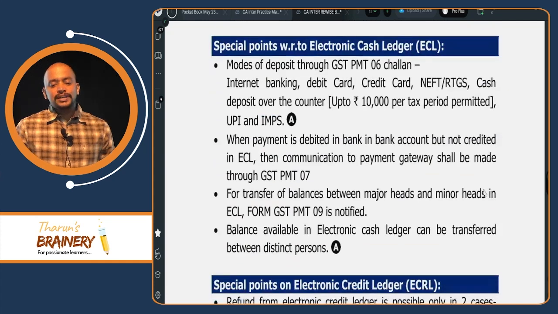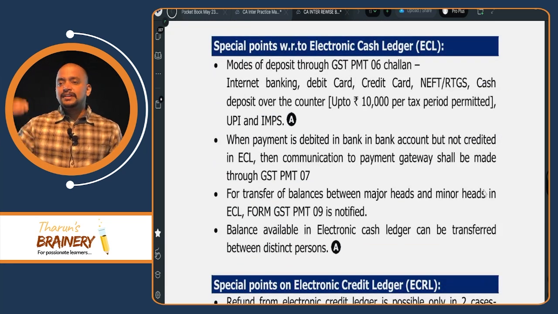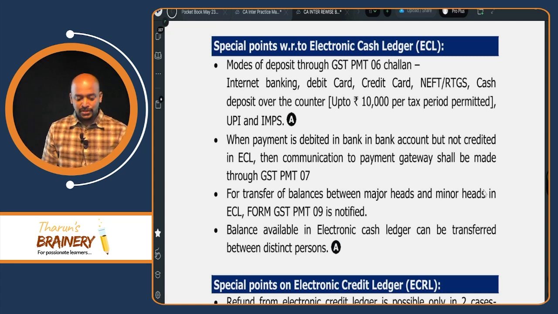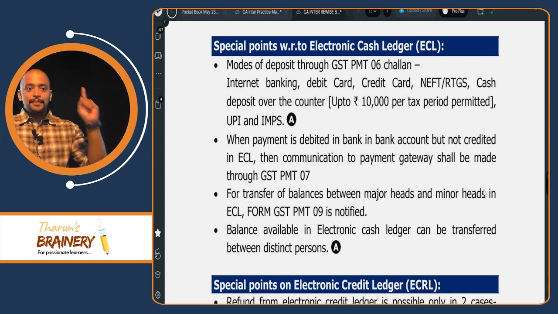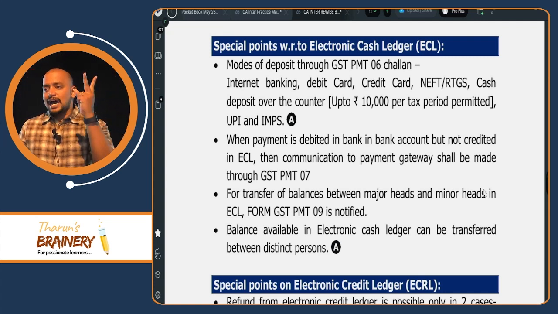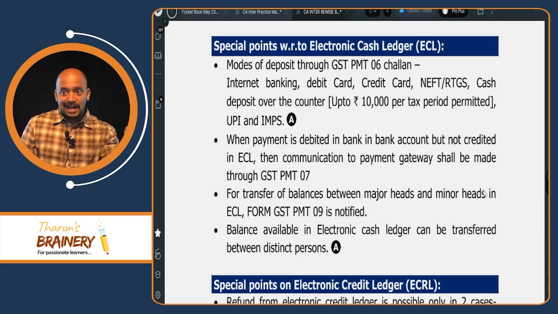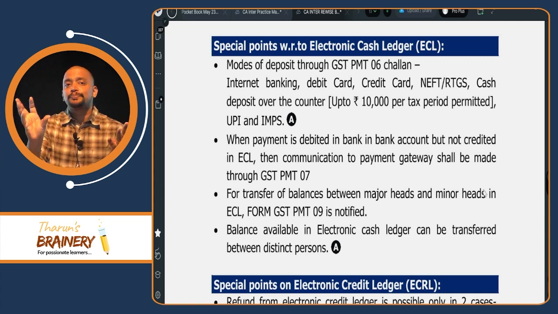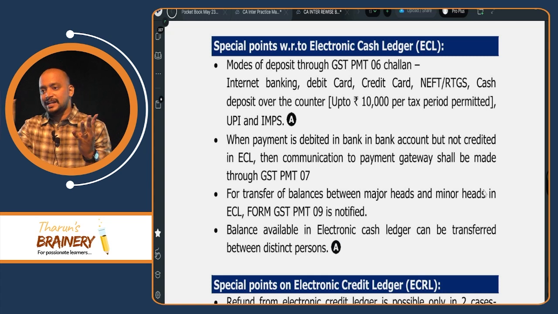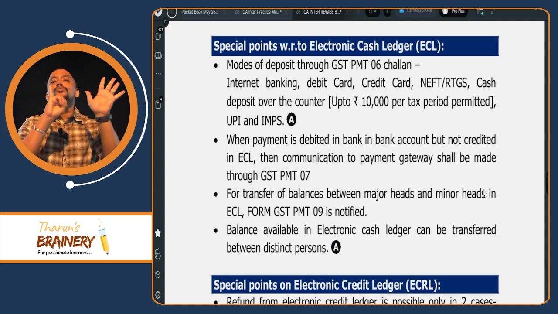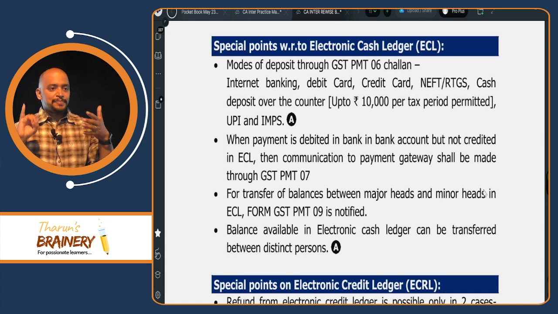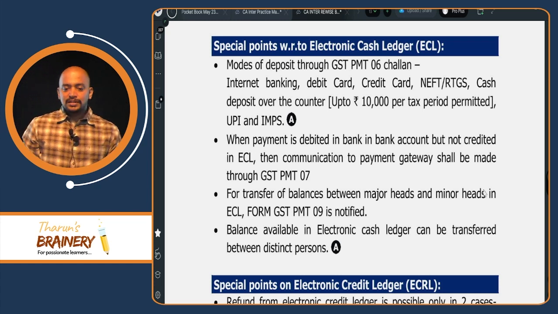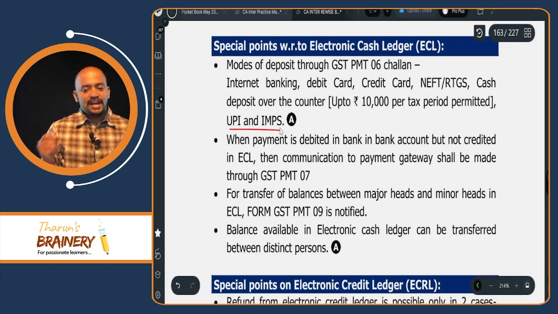Then special points with respect to cash ledger. We have some amendments in this. What are the various modes of deposit into the cash ledger? Previously, we had net banking, then NEFT, RTGS, then debit card, credit card, then over the counter payment, but over the counter you can deposit up to how much? 10,000 rupees in a tax period, in a month. But now they have added two more modes, that is UPI and IMPS. So using UPI and immediate payment system, we can make the payment. These are the two extra modes that we have now.